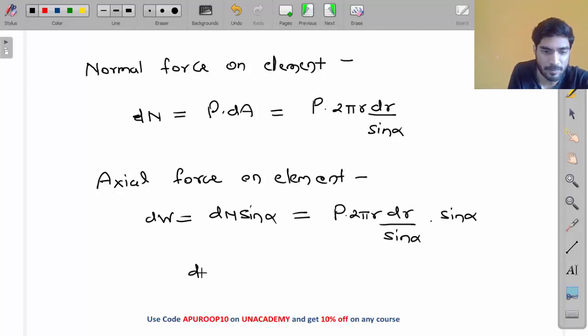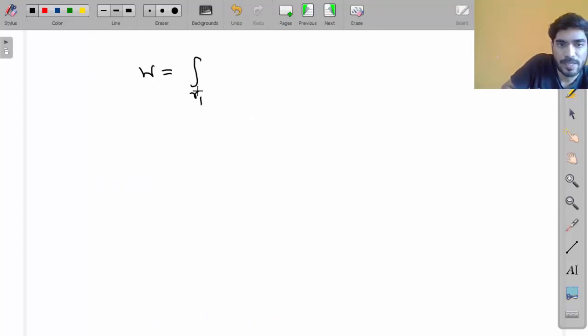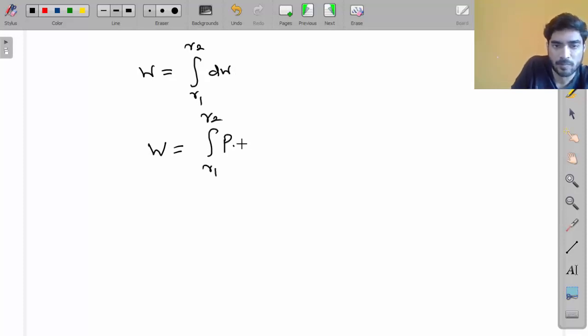So you will get dW equals P into 2 pi r dr. And if you integrate it, you will get W. W will be the integration from R1 to R2 of dW, means W equals the integration from R1 to R2 of P into 2 pi r dr. This is the equation of W, axial force.